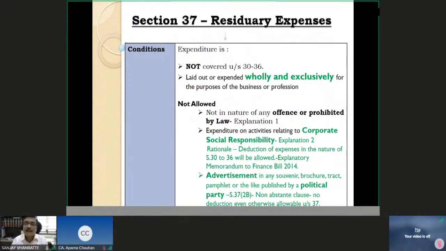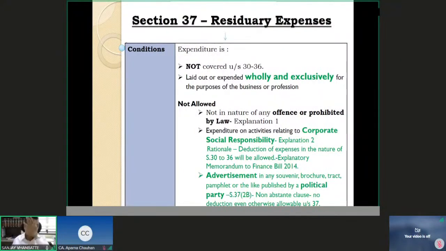But the explanatory memorandum to Finance Bill 2014 says that if the expenditure is in the nature of section 30 to 36, that means for incurring corporate social responsibility, you have borrowed some funds and you have paid interest on it, the deduction of which is allowed under section 36(1)(iii). For doing corporate social responsibility, you have constructed a building from which you want to conduct the activities. On that, you are claiming depreciation under section 32.